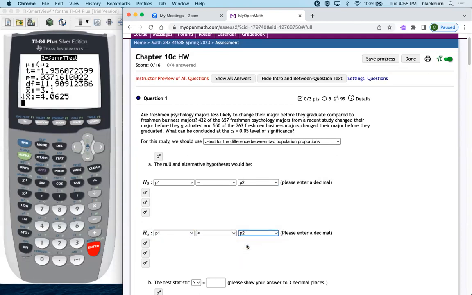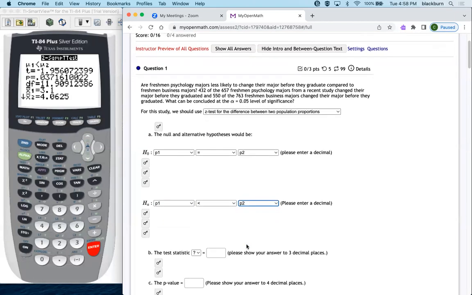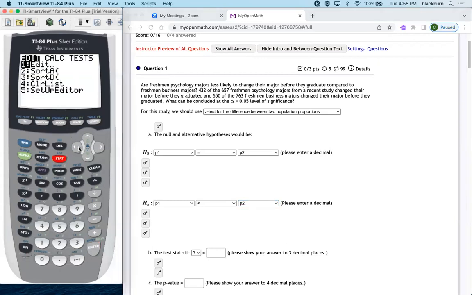So we're going to enter the psychology majors as our first population when we put this in, and the business majors second. So here we go. We're ready to do the test. Stat, tests. This one's going to be the 2-prop Z-test, because we're talking about proportions. Enter.